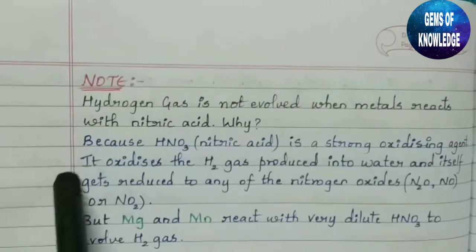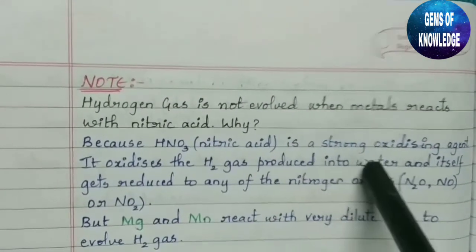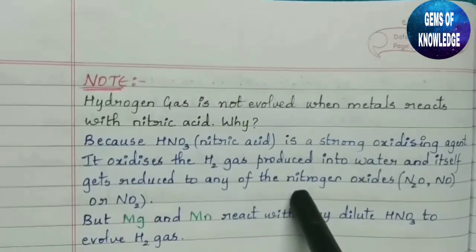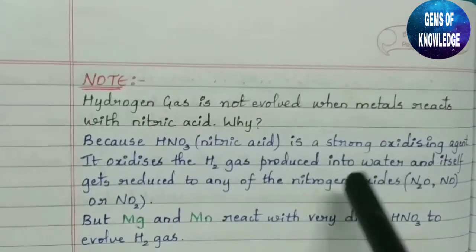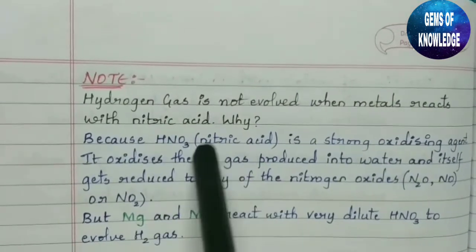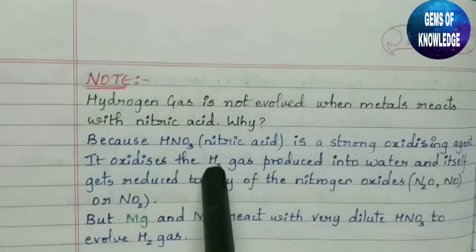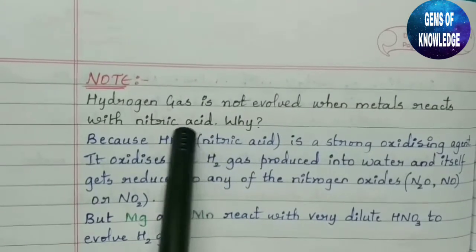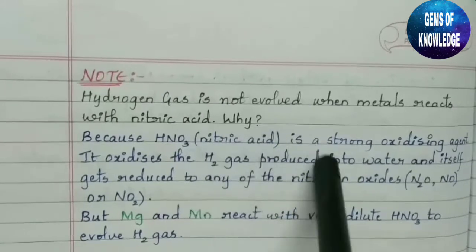So it oxidizes the hydrogen gas produced into water and itself gets reduced to any of the nitrogen oxides. It means whatever the hydrogen gas will be produced after reacting with this acid, that gas will mix up with the oxygen molecules which are present here and it will produce water.